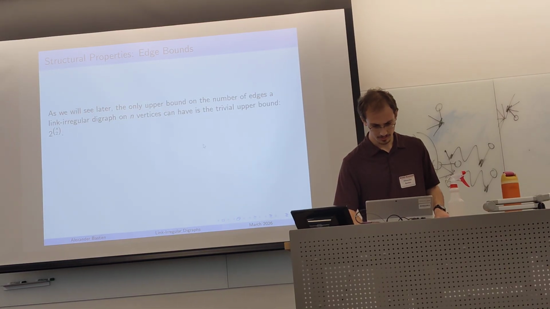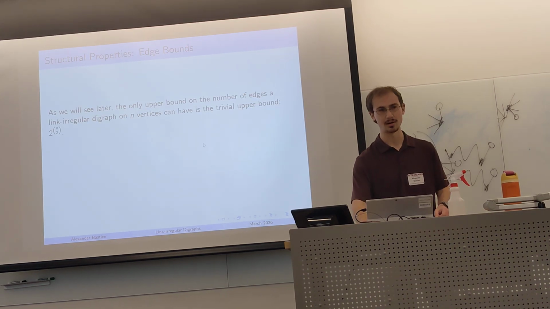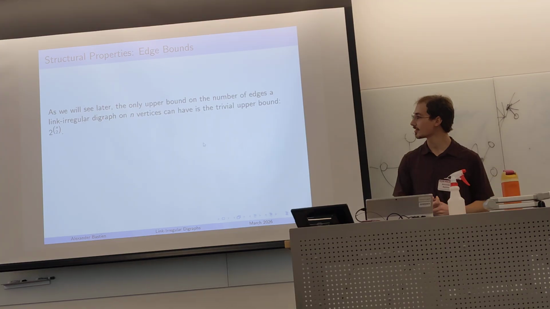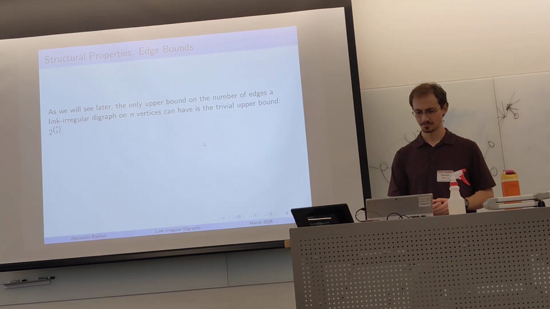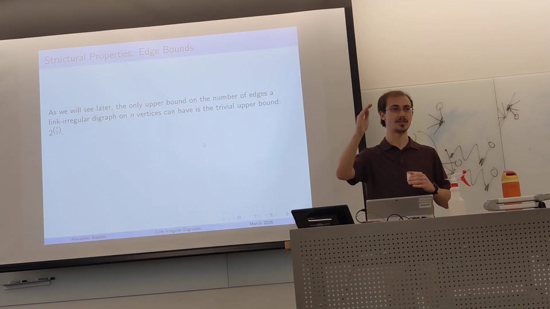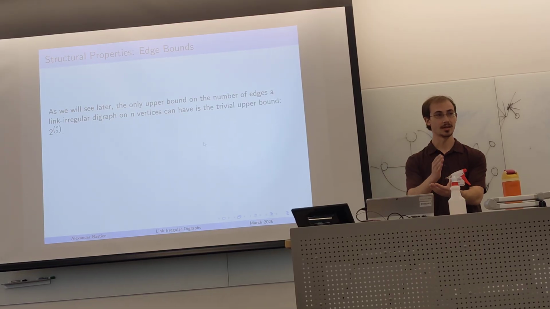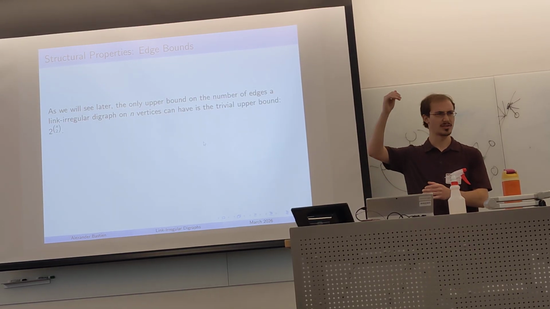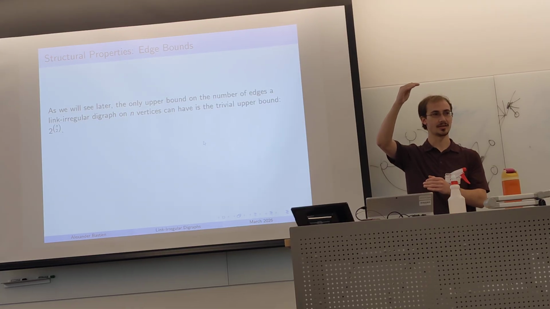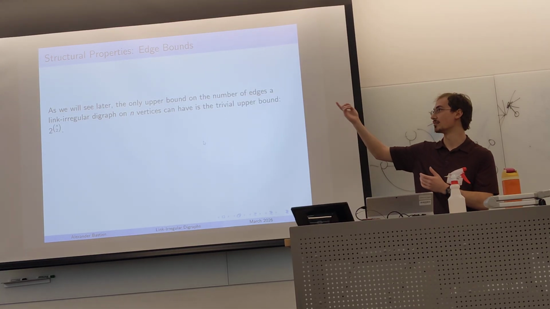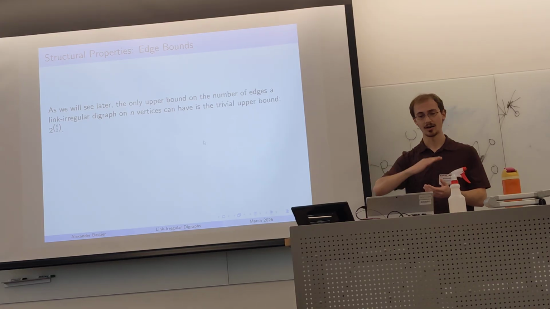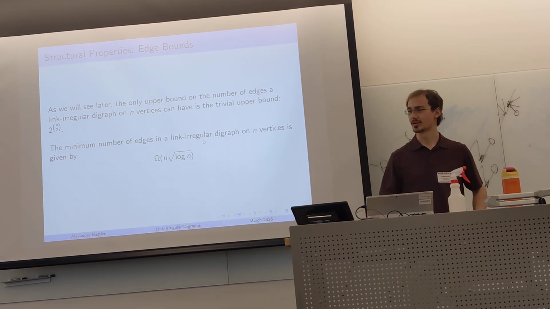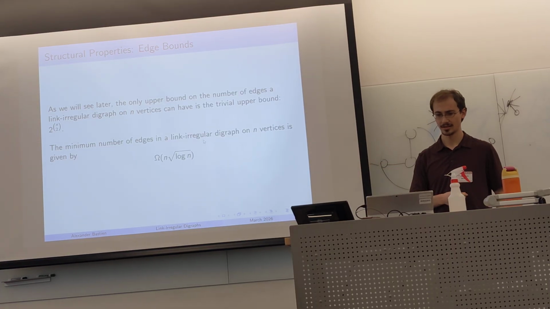And so now we'll get into some more structural properties, now that we know we have a sizable family of graphs worth studying. We want to find bounds on the number of edges. If we have a link-irregular digraph on n vertices, how many edges can it have? Well, as you'll see later, there's no significant upper bound. The upper bound actually turns out to be trivial, the maximum number of edges we could have. However, we can find a lower bound, and it turns out that we have an asymptotic lower bound here.